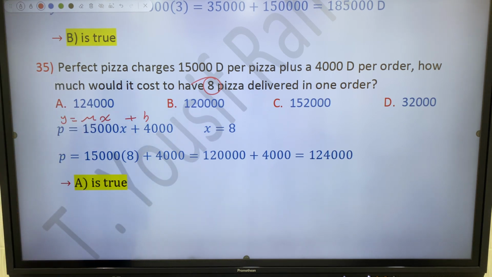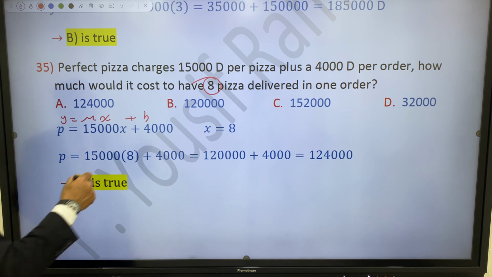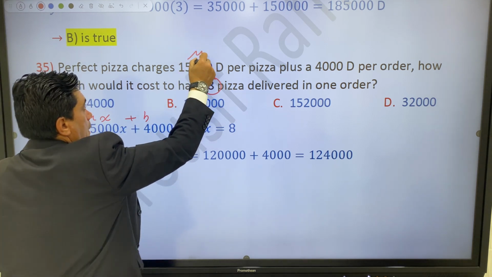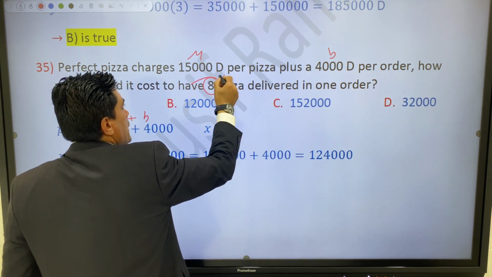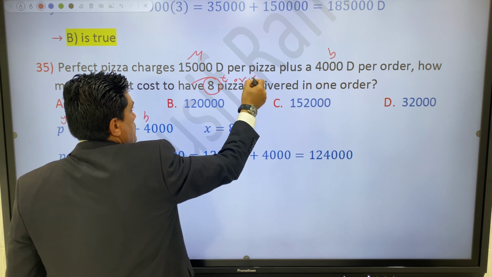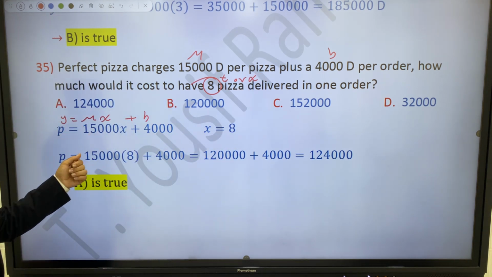The last number is the value of x or the value of t. The first number is m. The first number is always m. This is b, t or x. So just substitute into your y equal to mx plus b in slope-intercept form.